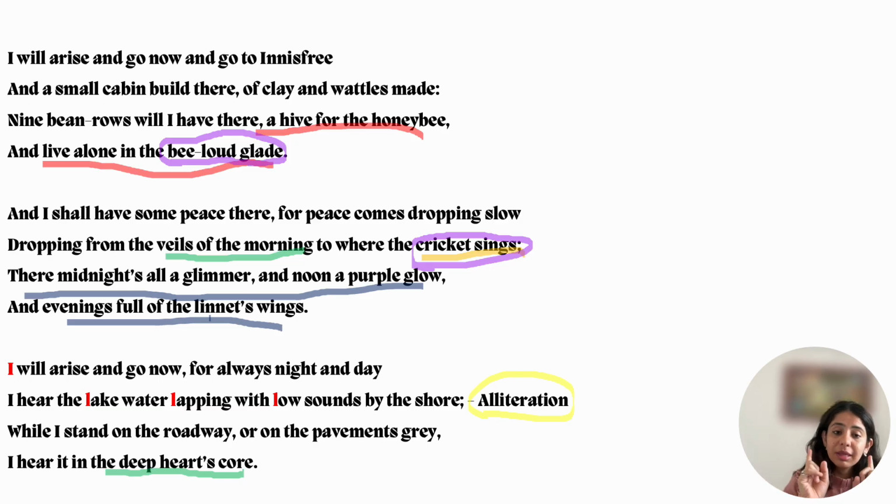So which metaphors are used here? One is "veils of the morning," where they are referring to the night, dropping from the veils of the morning very slowly, misty, foggy things, which we understood while we had the explanation of the second stanza. The second one is the deep heart's core. Here what is compared? Desire. The desire to go to Innisfree is compared with the deep heart's core. It is referred like that.